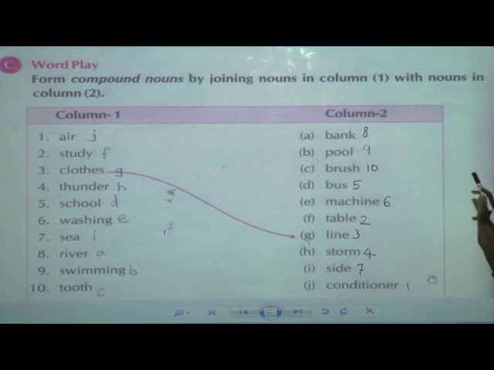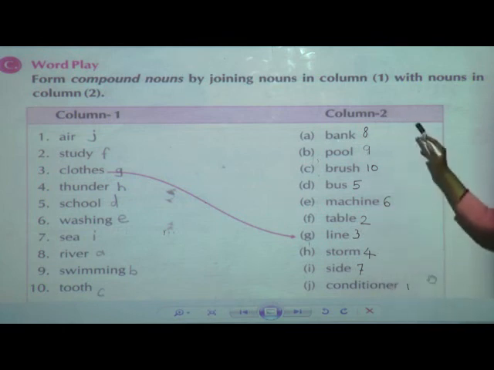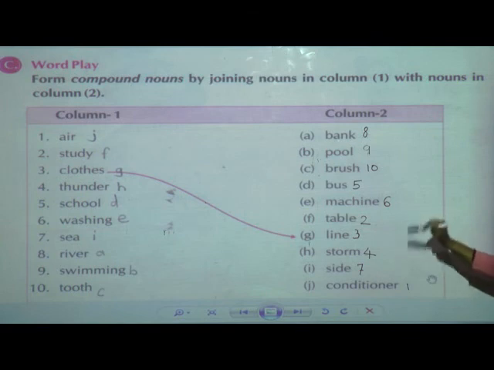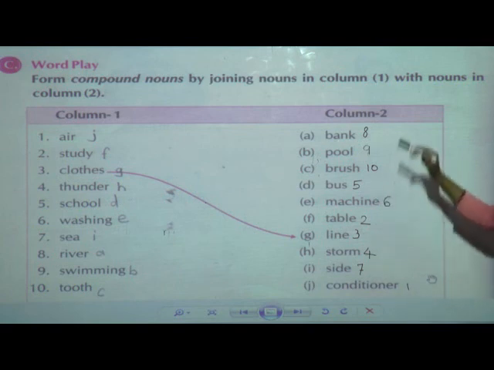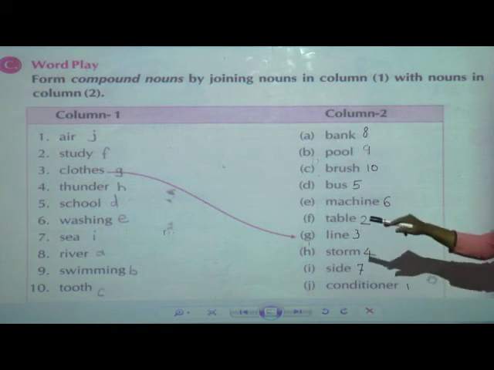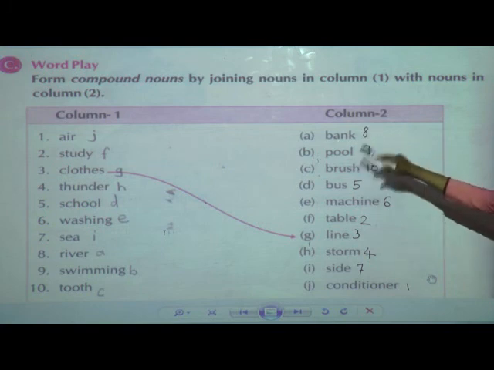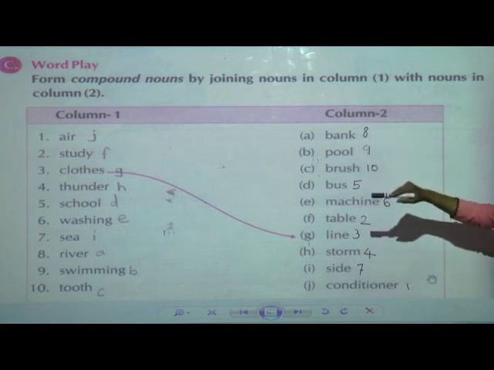School bus. Now next, washing. Which will be the joining word from column B? It is machine. Washing machine. Next, sea. From this column, which will be the joining word for sea? Yes, it is storm. Next, river. Yes, it is bank. River bank.